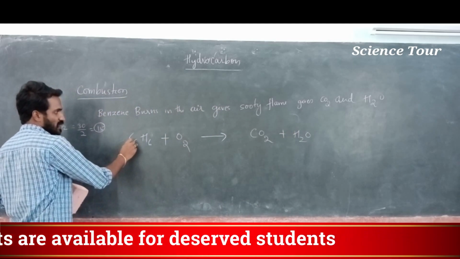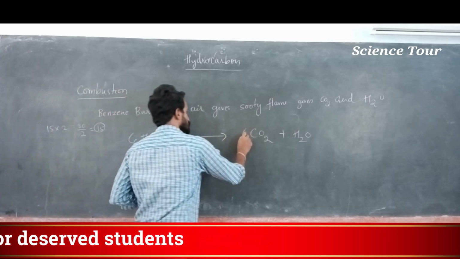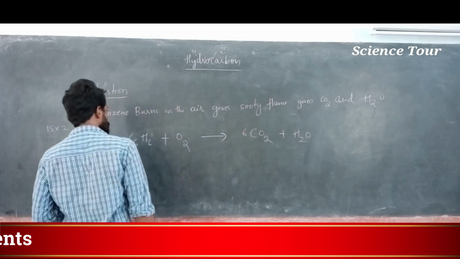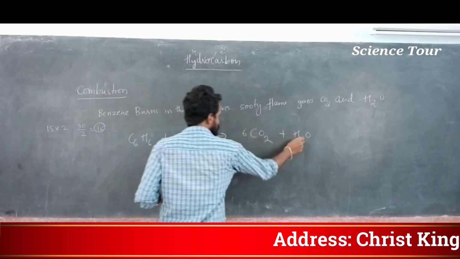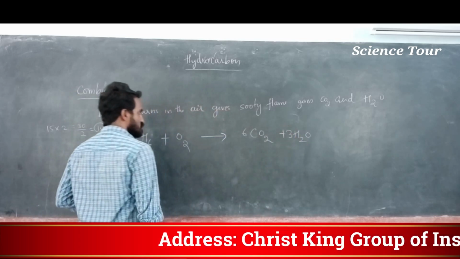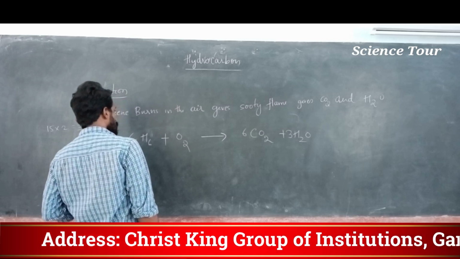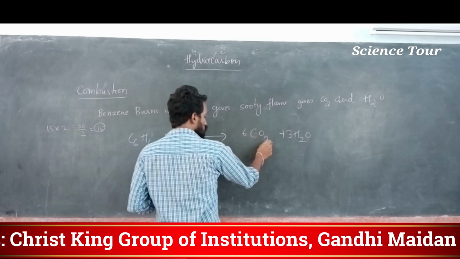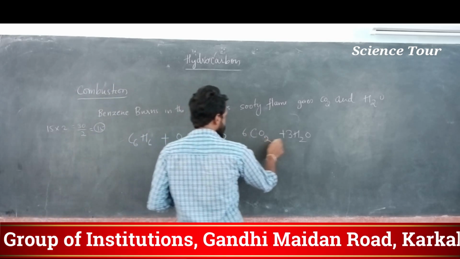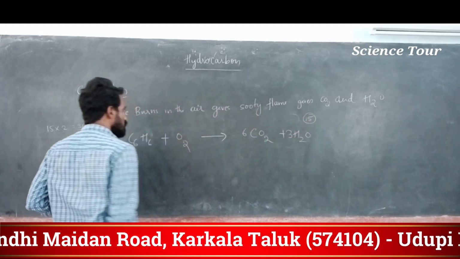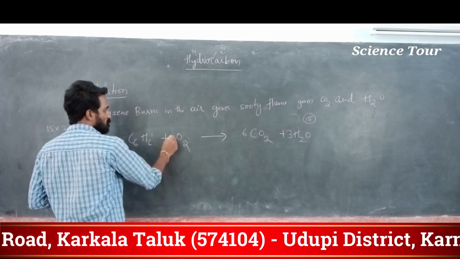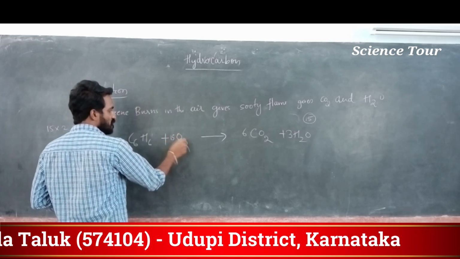First, I write carbon 6 is here, so I put 6 carbon here. Second, I balance hydrogen, because here 6 hydrogen is there, here 2 is there, so I put 3 here. 3 into 2, 6. Now here 6 into 2, 12 oxygen plus 3 oxygen, total 15 oxygen is there. So I should make 15 oxygen here. If I put 15 here, this becomes 15 into 2, 30.